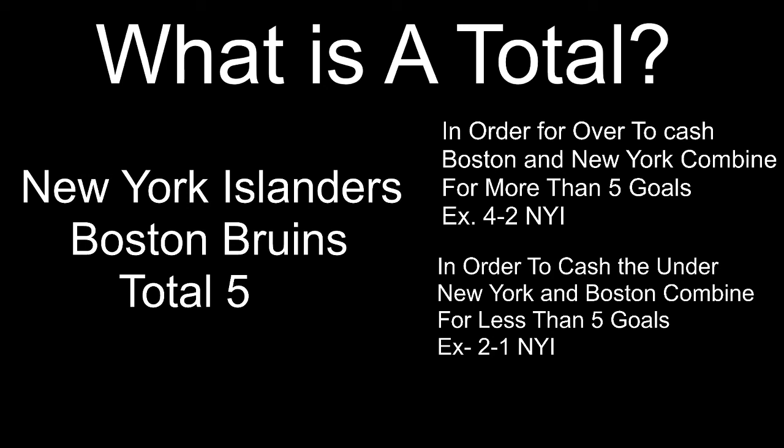Now, one interesting thing with 5 is the game can land 5-0, 4-1, or 3-2, which will be a push, which means you get back your bet, and it's basically a tie. So that's another thing to keep in mind with a total that's an even number like that. But basically, a total is you are betting under or over a certain amount of points, runs, or goals being scored in any specific game. That's basically what you look at for a total.